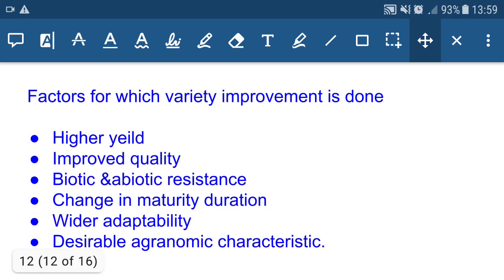Factors for which variety improvement is done. Variety improvement is done to get higher yield, improved quality, biotic and abiotic resistance, change in maturity duration, wider adaptability, desirable agronomic characters. We will discuss this in detail in the next lecture.